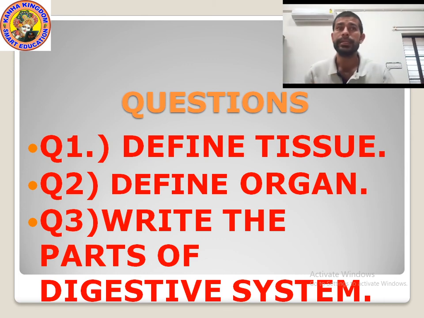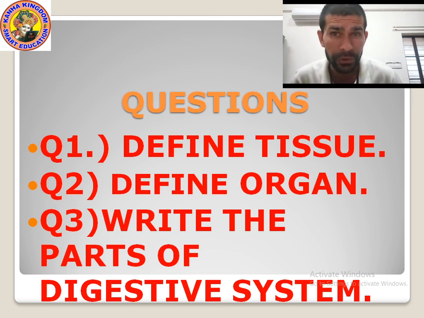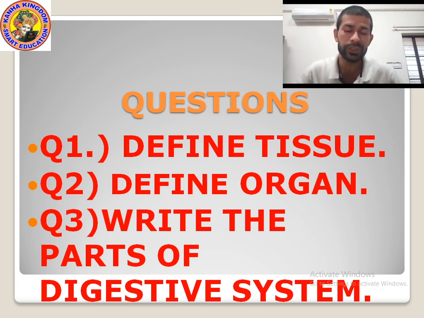First part is the digestive tract, which is also known as the alimentary canal. Second part is the associated gland, which is also known as the digestive gland. Digestive tract means alimentary canal. Which are the parts of the digestive tract?